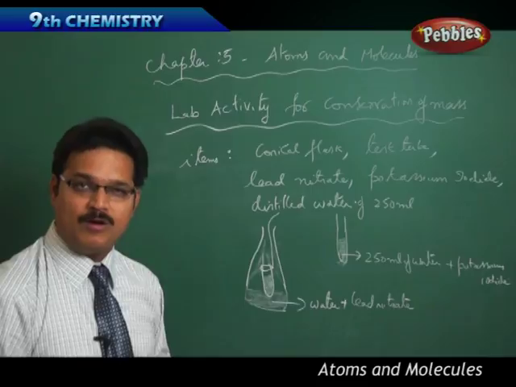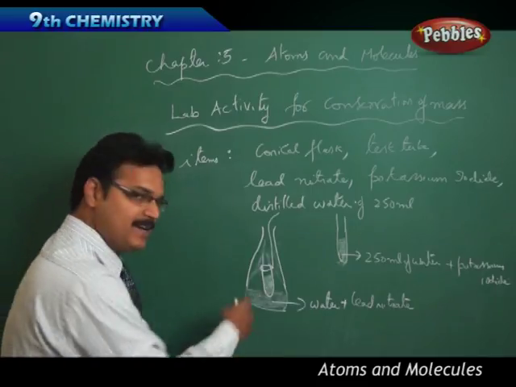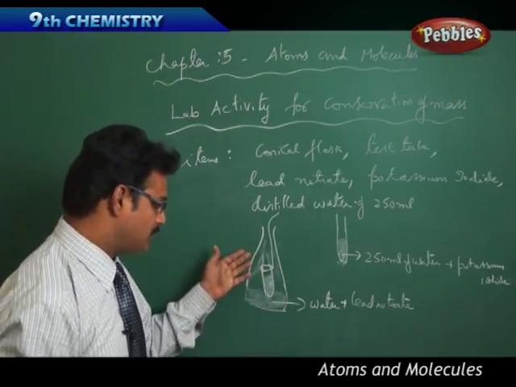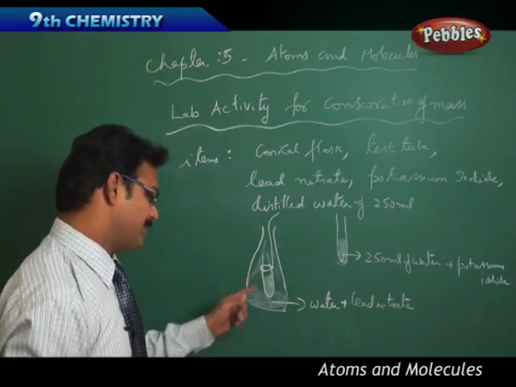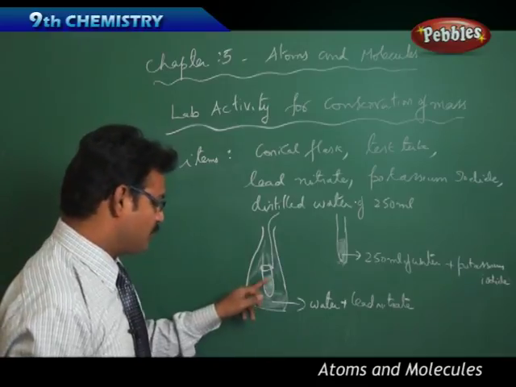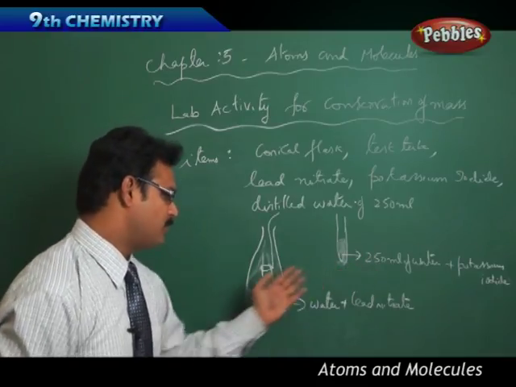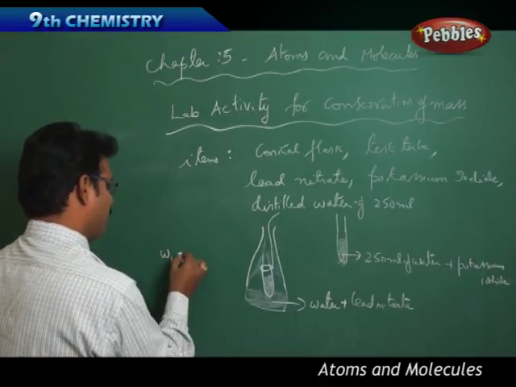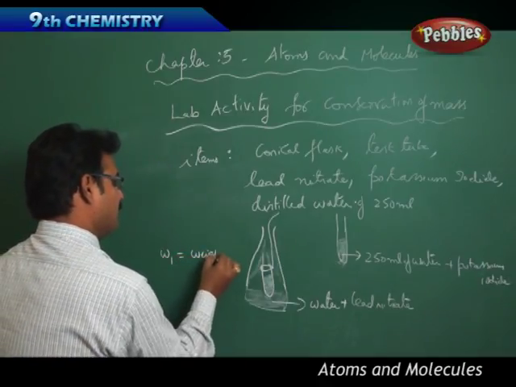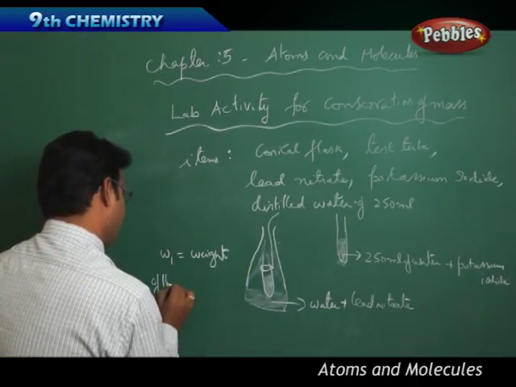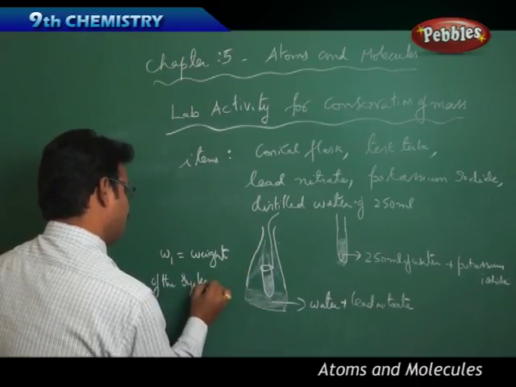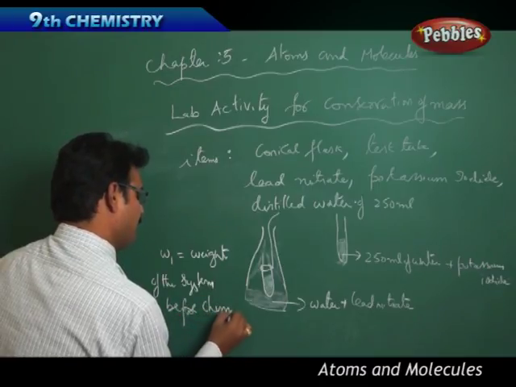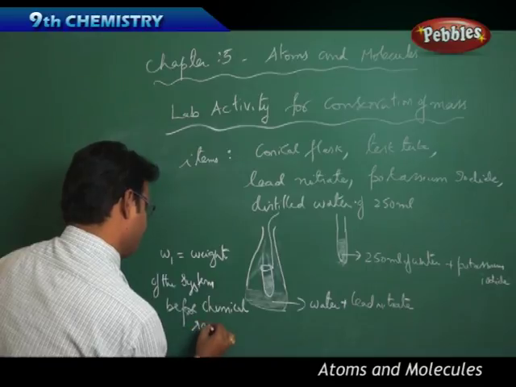Right. Now you take the weight of the system: the water and lead nitrate solution plus the conical flask plus the test tube plus the solution of 250 ml of water with potassium iodide. Take the weight. Let the weight be W1, which is the weight of the system before chemical reaction.